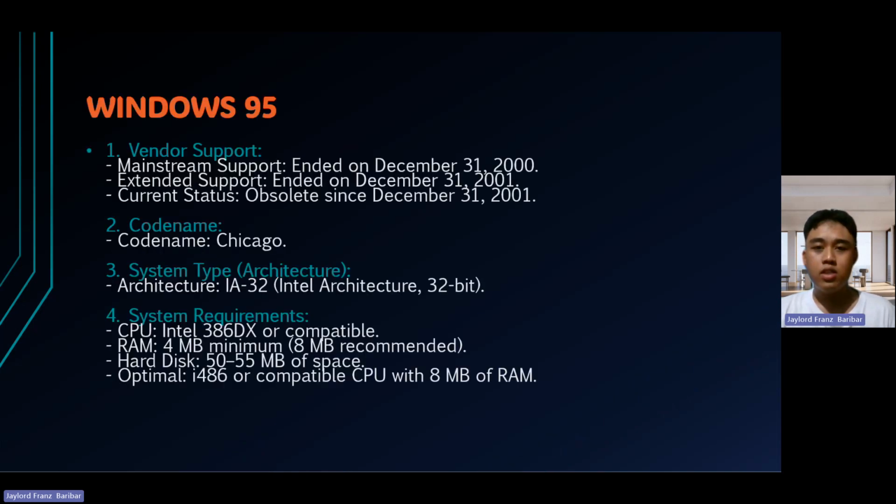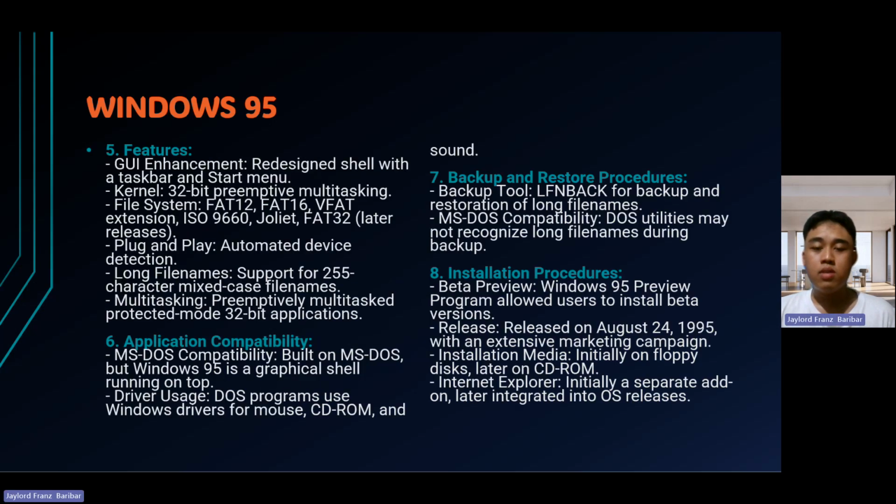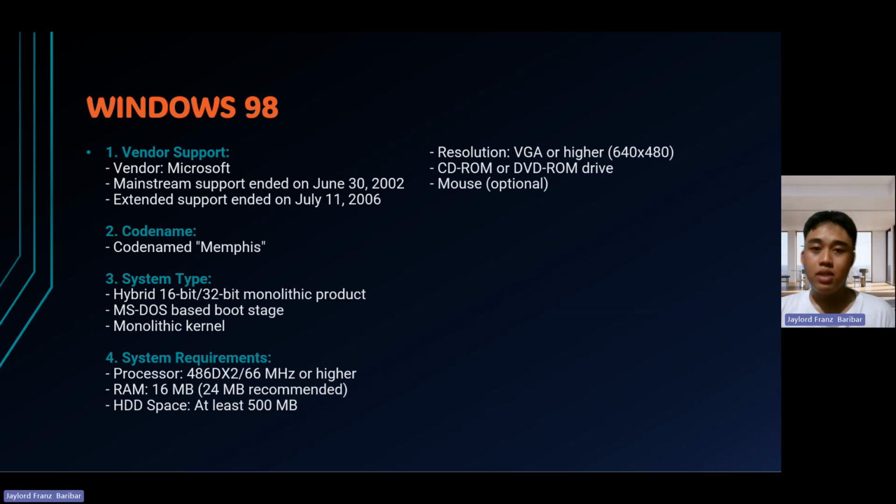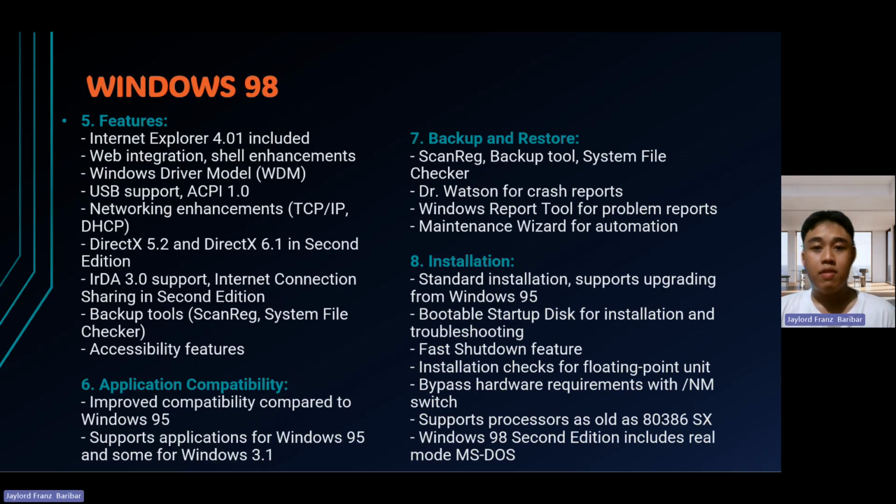First in the list, we have Windows 95. Windows 95 was introduced in 1995 and became obsolete by December 31, 2001. This operating system of Microsoft features a redesigned GUI, plug and play, and long file names. The next operating system would be Windows 98. It was released in 1998 with USB support, improved application compatibility, and straightforward installation from Windows 95.